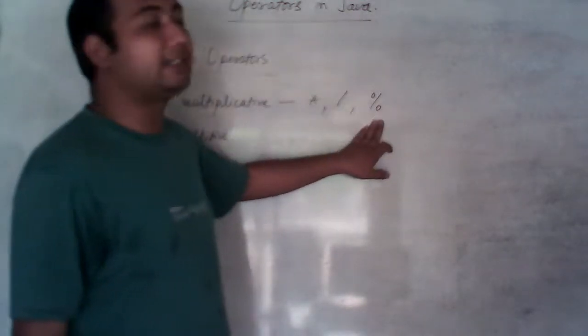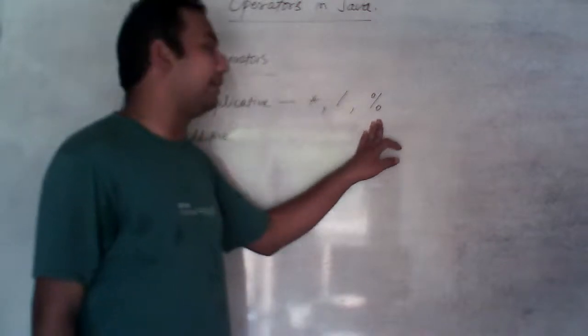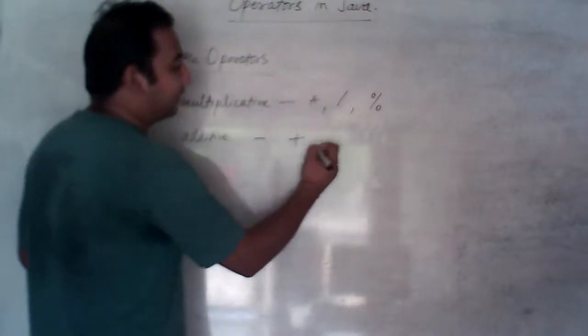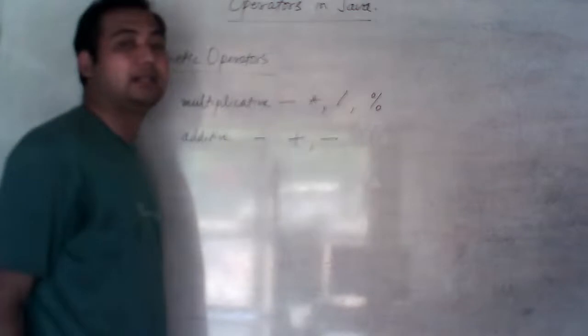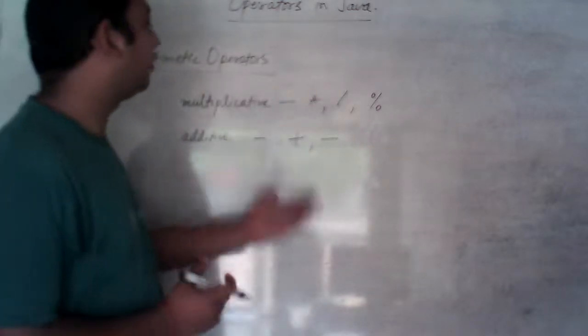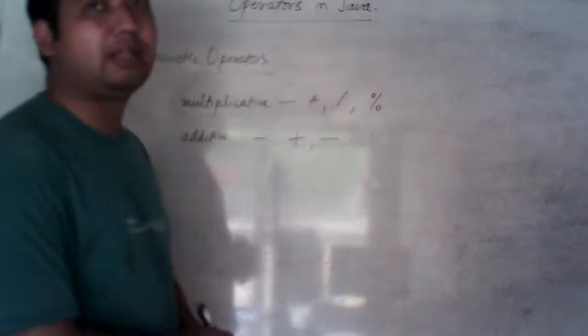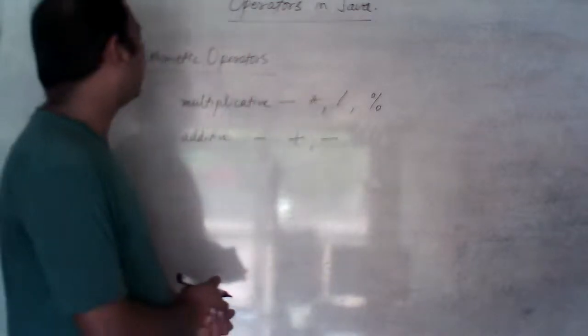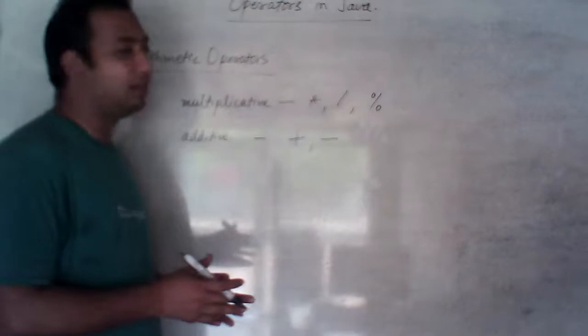But using this modulus operator, you will be able to get the remainder part. Okay, students? And in additive, you know the plus symbol and the minus, the negative sign. What it is used for, you know very well. Whenever you want to subtract anything, you can use it. And I think you understood it very well.